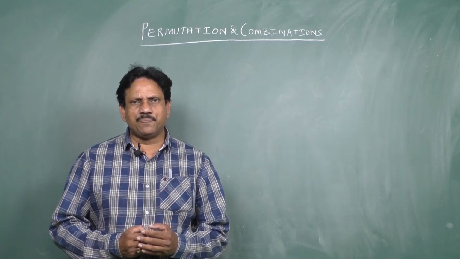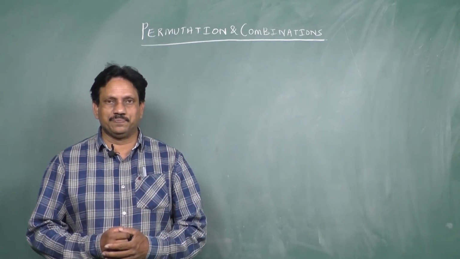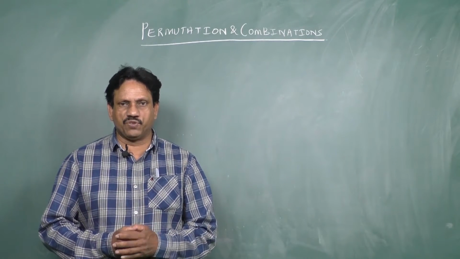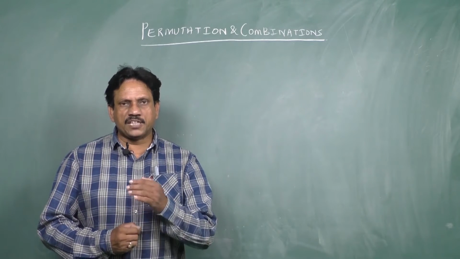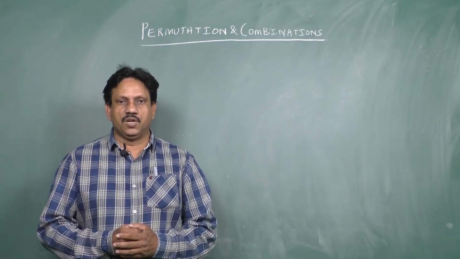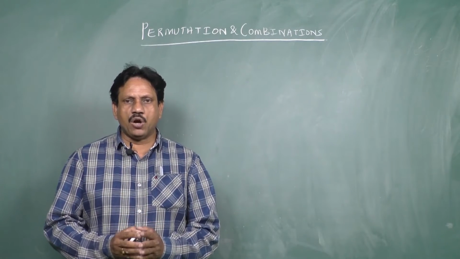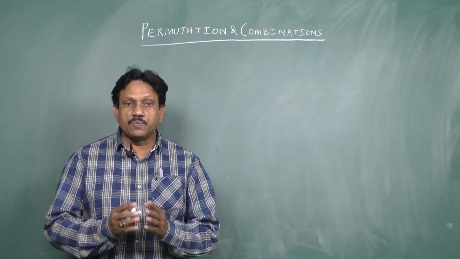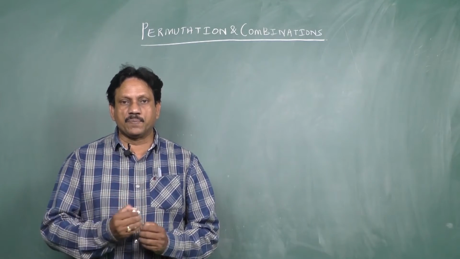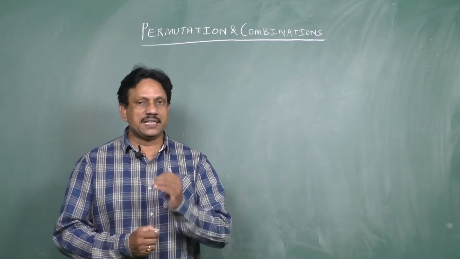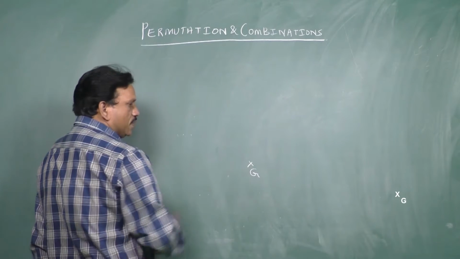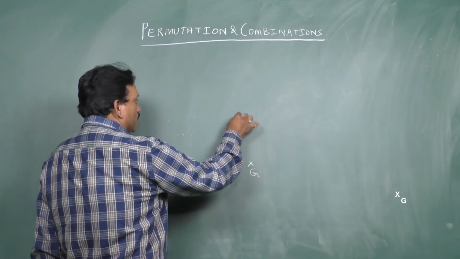Let us take one example for the discussion of the multiplication rule. Suppose in your school, there are two ways to reach the first floor from the ground floor. After that, there are three ways to reach the second floor from the first floor. Now our aim is to find out how many possible ways are available for us to reach the second floor starting from the ground floor. Let us see. This is the ground floor. This is the first floor.